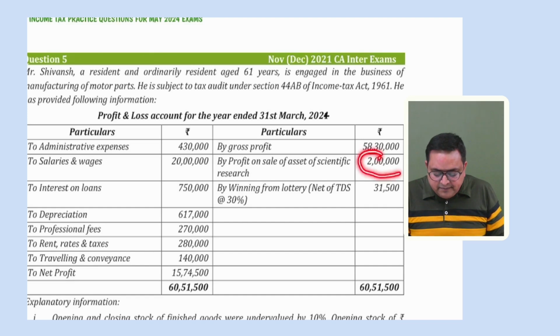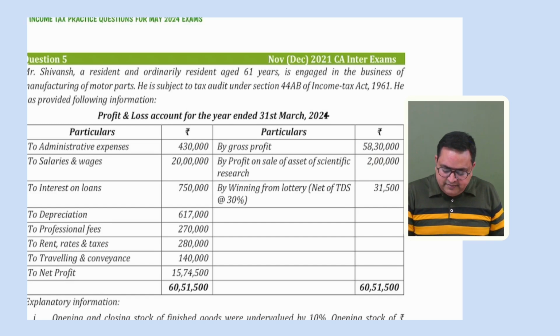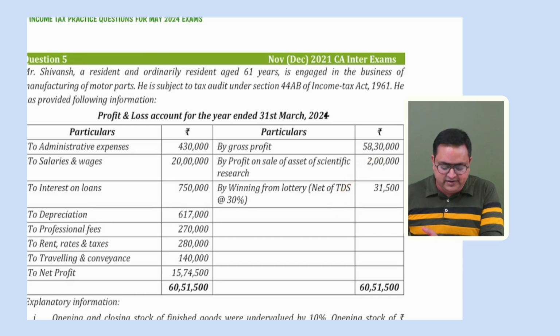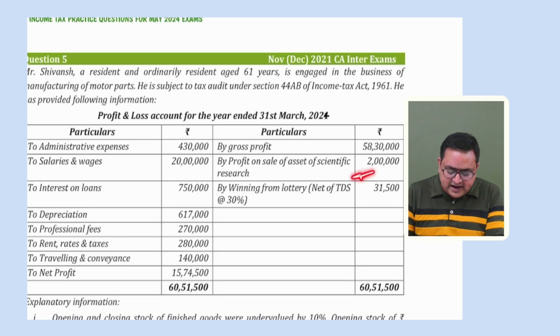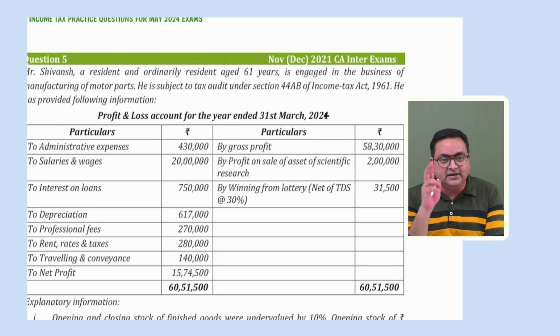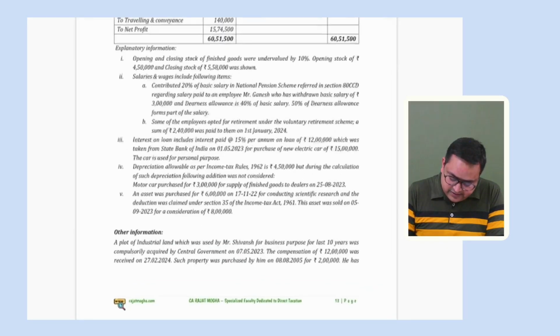Because you will be making a separate calculation for this amount. So please subtract this 2 lakh rupees, because they have shown it on the credit side of your income account, right? In your P&L account. So please subtract this amount of 2 lakh rupees and add 6 lakh rupees as PGBP income. And that 2 lakh rupees, which is over and above the original cost, will go in your capital gain. Okay, this was a good adjustment over here.